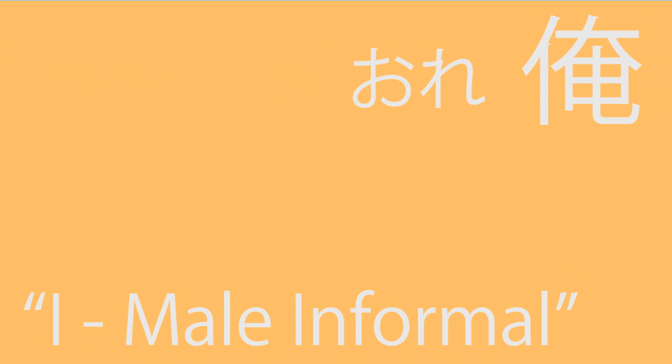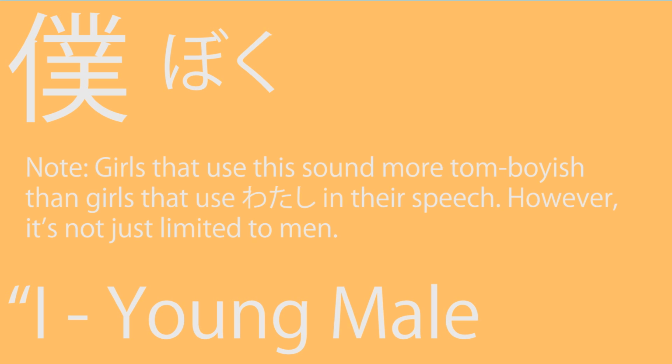Before we actually start making our own sentences, it'd be helpful to have some vocabulary to use. So I'm going to give you a few words so you can shape your own sentences and use the grammar structure. Watashi means I and is the most formal way for now to refer to oneself. Ore means I and is a male informal way of referring to oneself, not to be used by females. Boku is a slightly more formal way of referring to oneself, but it's a male way and is less formal than watashi.